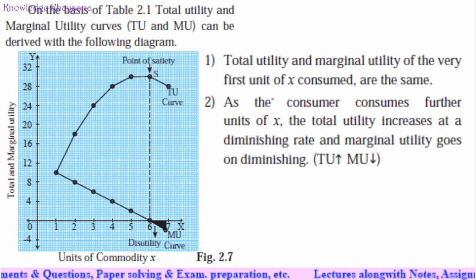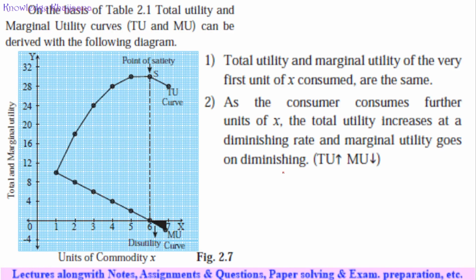See, total utility and marginal utility. How to read this curve? How to read this graph, this table? And how do you have to explain for such kind of question? First of all, you have to give the introduction. Then you have to state whatever you have drawn on the x-axis and y-axis, and then you have to explain like this.